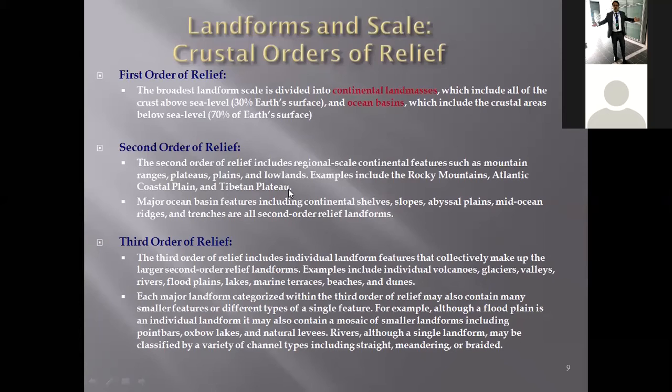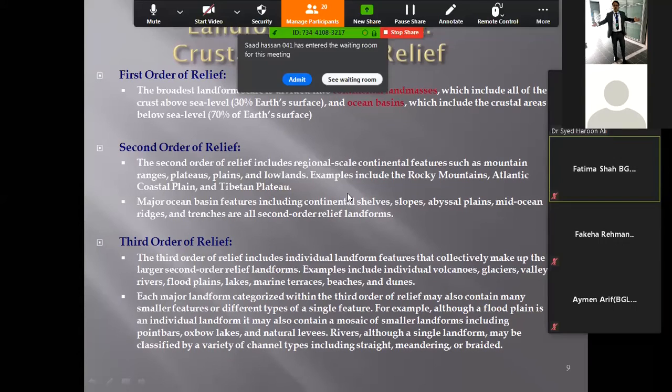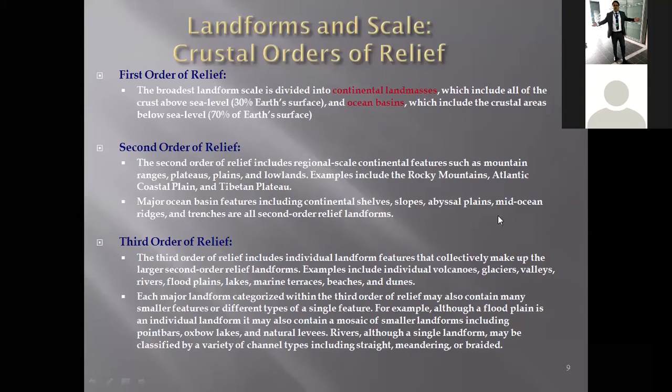You can also include the Himalayan range, Karakoram range, Hindu Kush range, and the Arabian coastal areas in Pakistan. They can also be the second order of relief. In the ocean part, they can include the continental shelf, slopes, abyssal plain, mid-oceanic ridges. You will remember we studied mid-oceanic ridges and trenches.